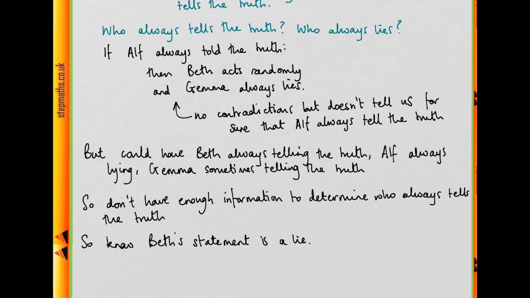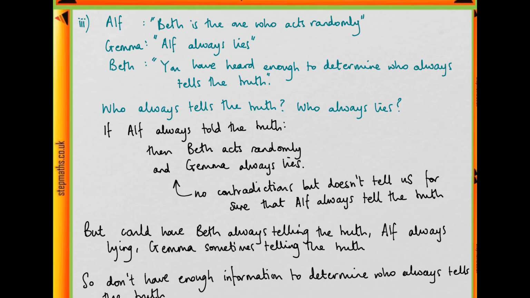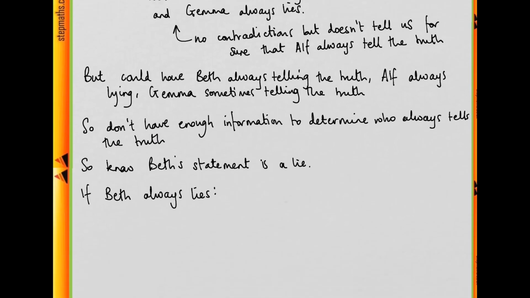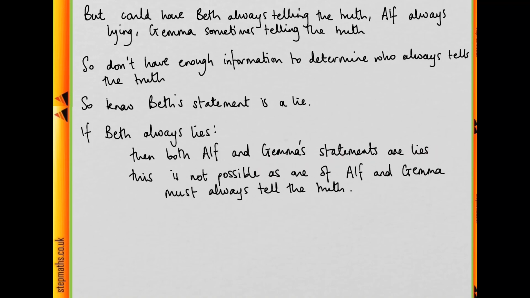So let's see what would happen if Beth was the one who always lied. Then Alf's statement is false because Beth isn't the one who acts randomly. And also Gemma's statement is false because Alf isn't the one who always lies, Beth is. So now we have two false statements. But that is impossible, because if Beth is the one who always lies, then one of Alf and Gemma must be the one who always tells the truth. So we can't have both of their statements being lies. And so Beth can't be the one who always lies, so she must be the one who acts randomly.